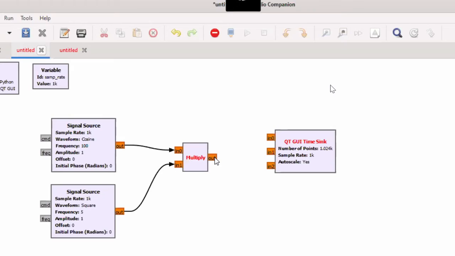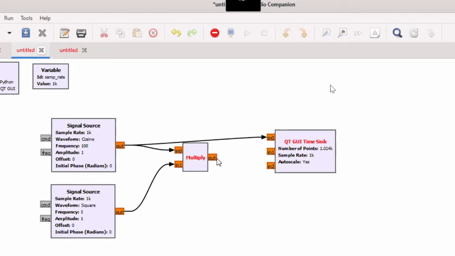Then here, this time sync. What is the use of your time sync? It is for visualization of your signal. That is, the 3 signals we need to visualize: the carrier signal, the modulated signal, and the message signal. So the first one I have taken as the carrier signal, and from here I have to connect to this one.